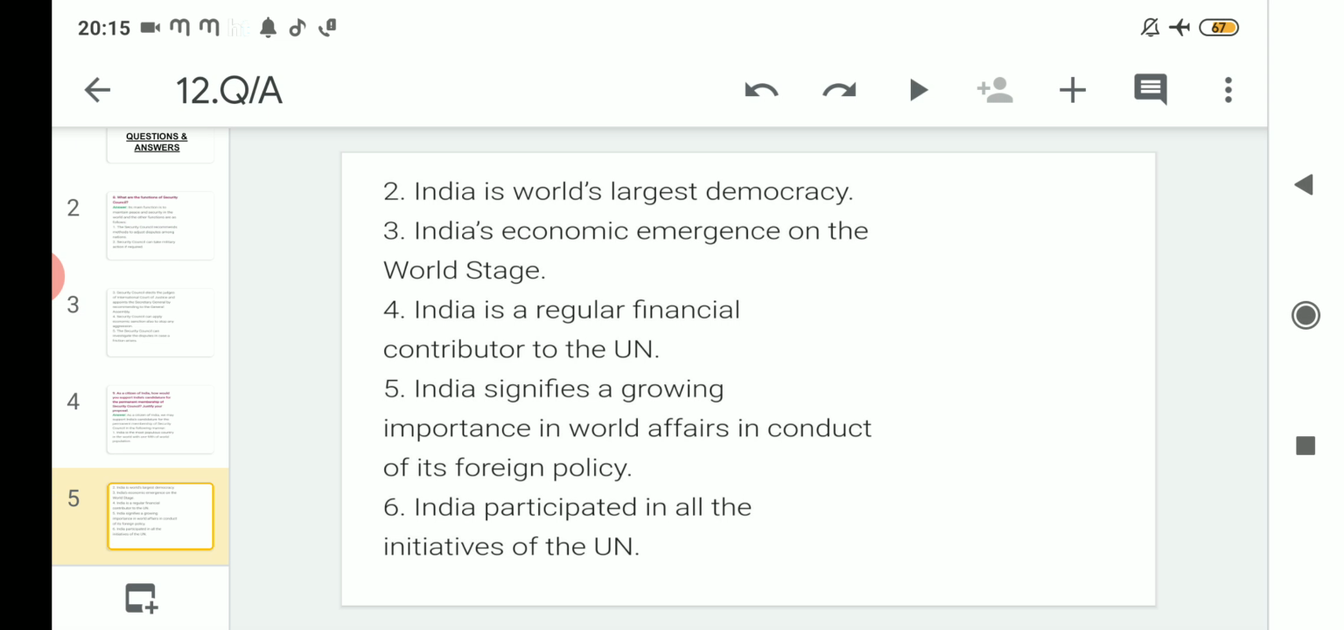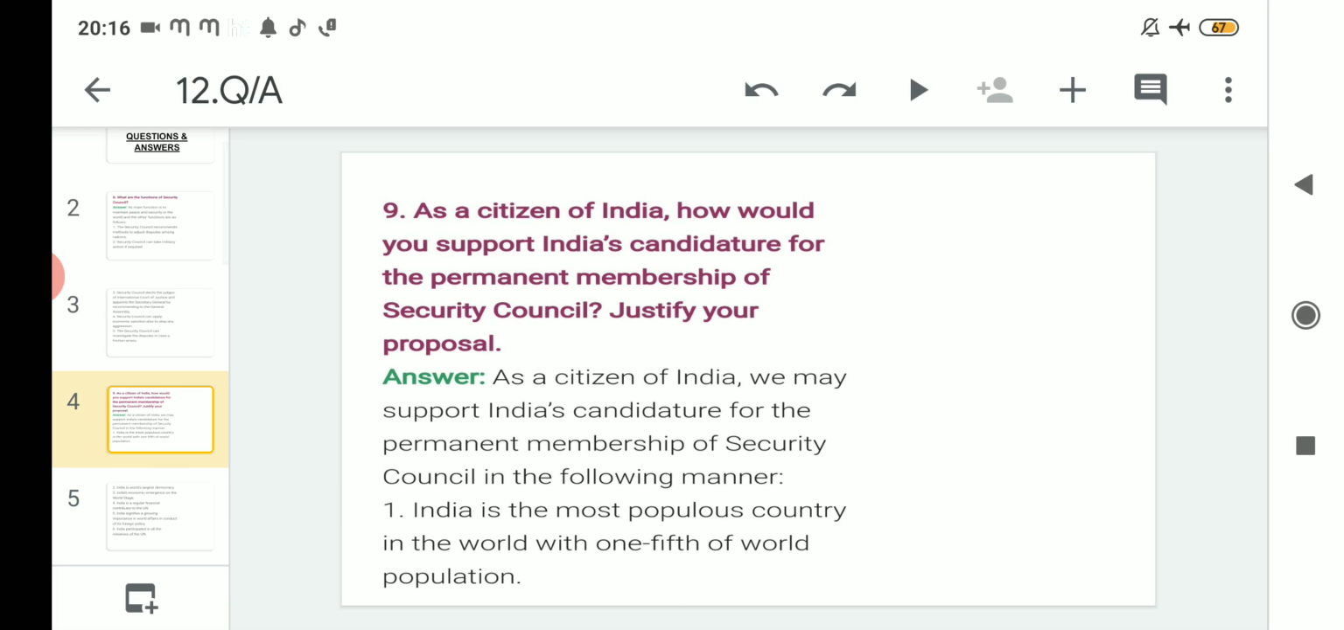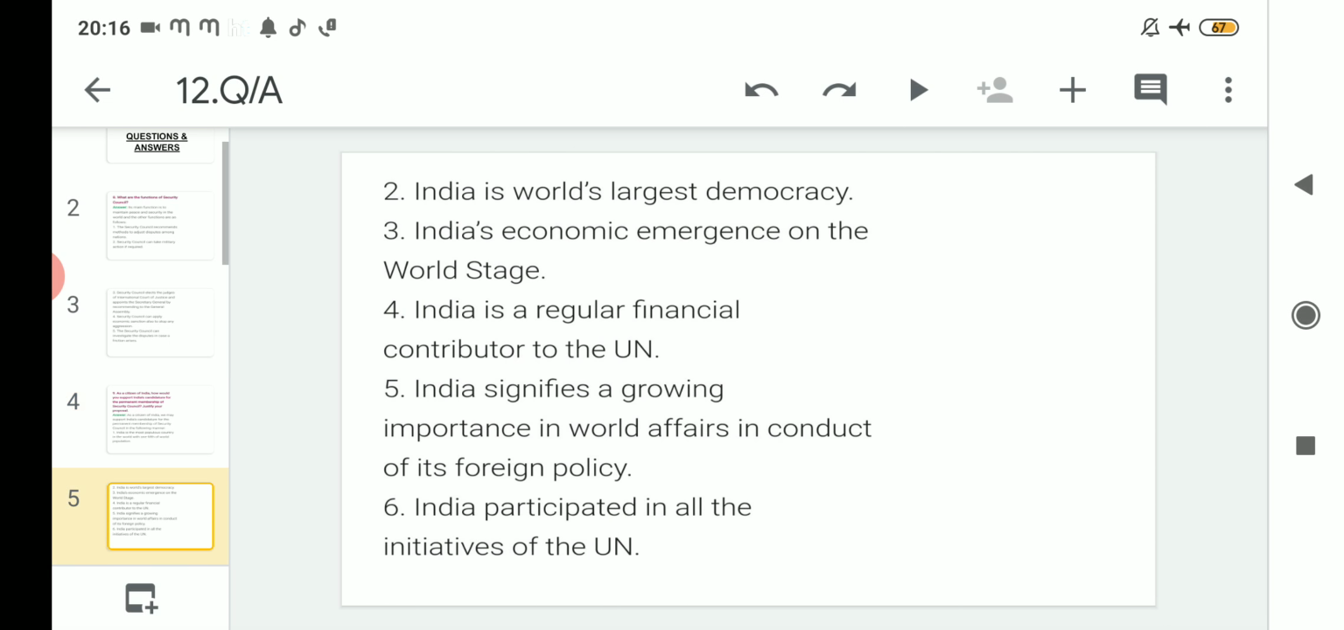Then India is a regular financial contributor. It is also contributing regularly on a yearly basis. The number 5, India signifies a growing importance in world affairs in the conduct of its foreign policy. So regarding foreign policy also, it is growing in a significant way. And last but not the least, India participated in all the initiatives of the UN. If the UN is making any initiatives and wants the member countries to come forward and participate, India is doing that. So in this way, we can say that India is very much there to become a permanent member of the Security Council.